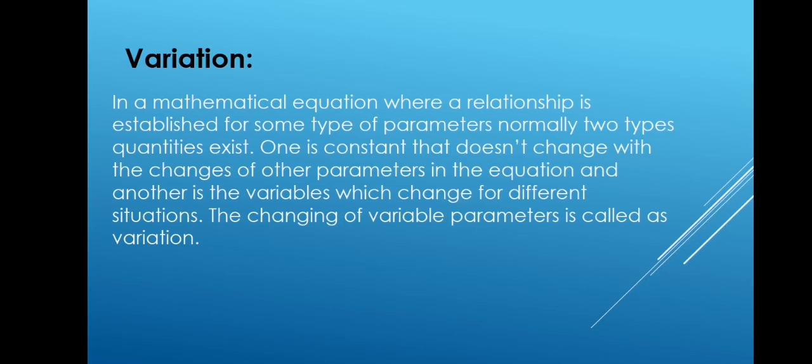So the constant is the one that does not change with the changes of other parameters in the equation, whereas the variables change for different situations. So the changing of variable parameters is called the variation.